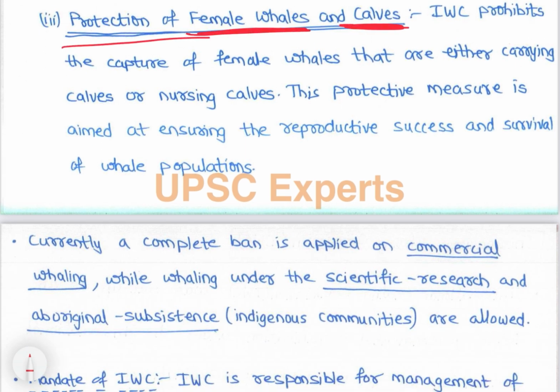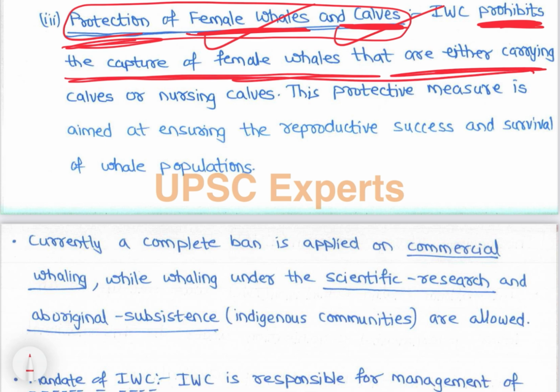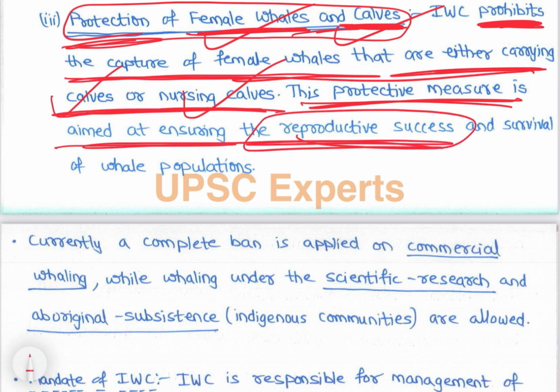Protection of female whales and calves, right? Female whales and calves have to be protected. IWC, the International Whaling Commission, prohibits the capture of female whales that are either carrying calves or nursing calves, right? So it prohibits capture of female whales and calves; those calves nursing from their mother should not be caught. This protective measure is aimed at ensuring the reproductive success and survival of whale populations, right?